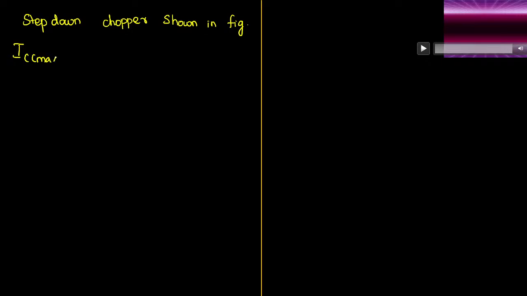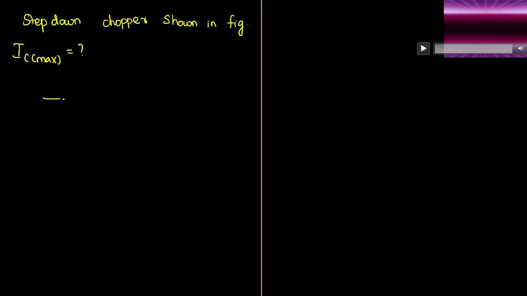What is the question? Consider the step down chopper shown in the figure. Now the question is: what is the maximum value of current through the capacitor, IC, the maximum value of current through the capacitor.